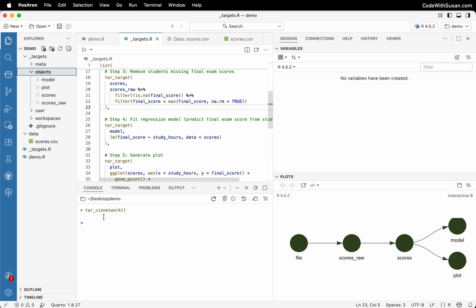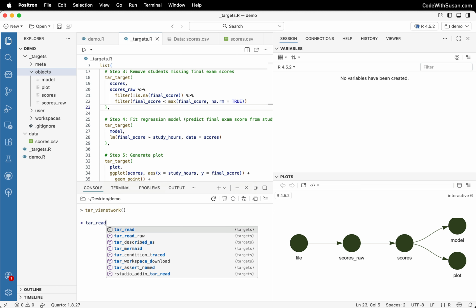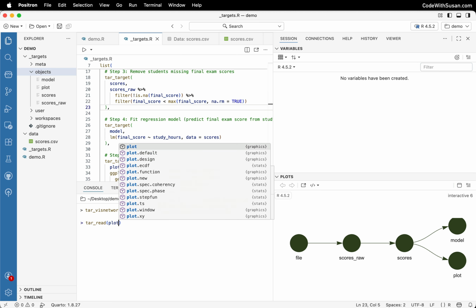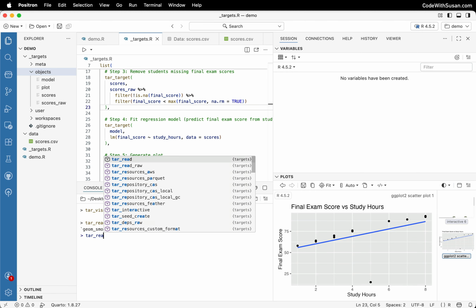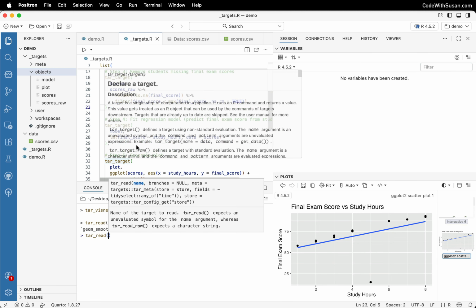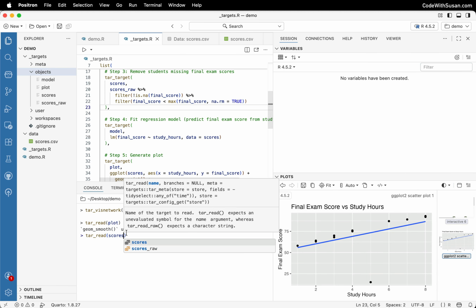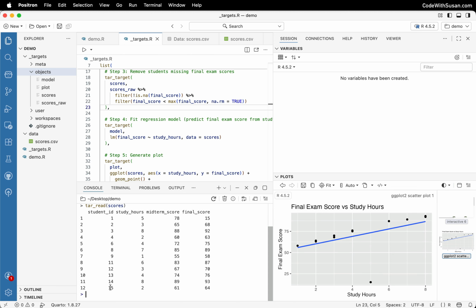Now to access these things, we're going to use tar_read. So let's say, for example, we want to see our plot. We're going to say tar_read(plot), and there we can see our plot in the plot pane. Similarly, if we wanted to look at the processed data itself, so that was just scores, we can see that output in the console. Or if we wanted to load it into our session, we could say tar_load and reference scores. So now you can see it's an object in our session. We could interact with it. We could view it just like we would any other object.